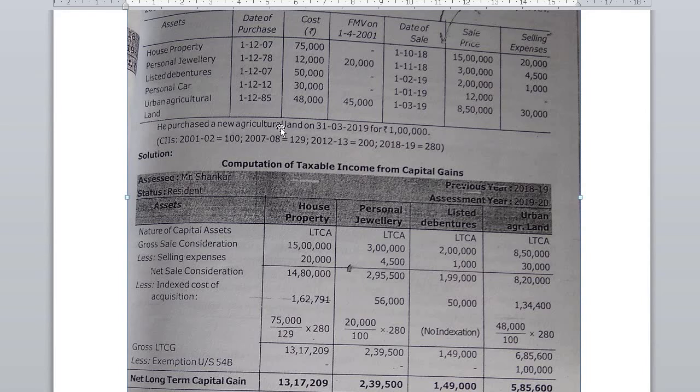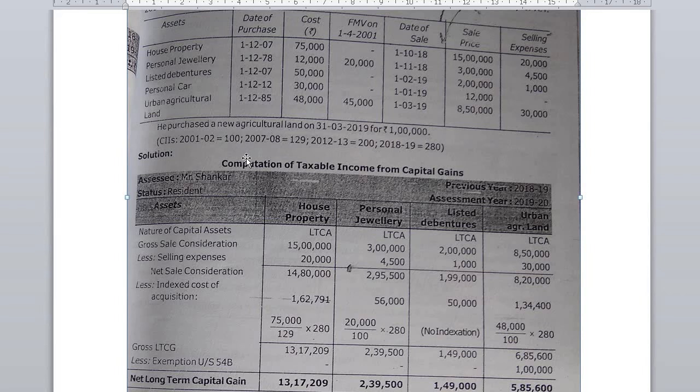And in the additional information, there is one point. He purchased a new agriculture land on 31st March 2019 for rupees 1 lakh. So we know that sale of agriculture land and new purchase of agriculture land will come under section 54B.